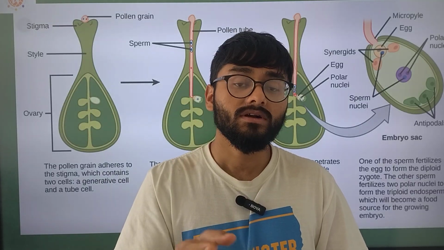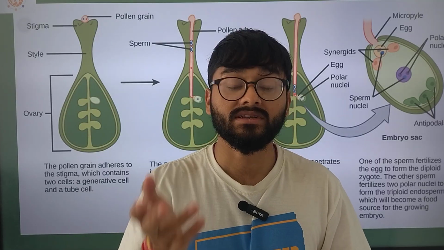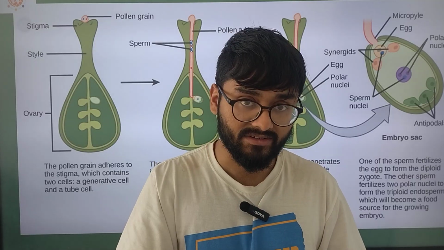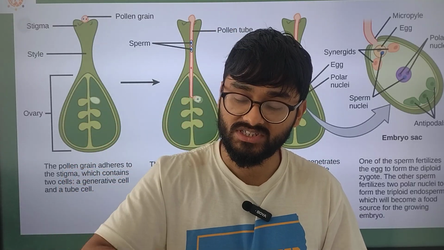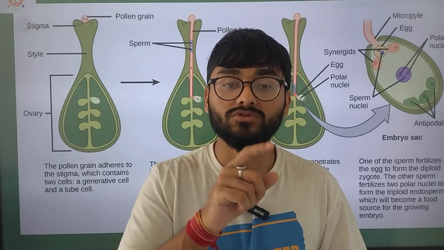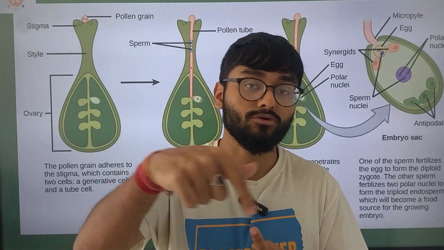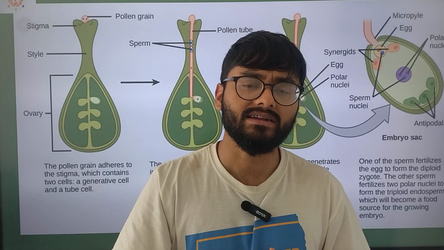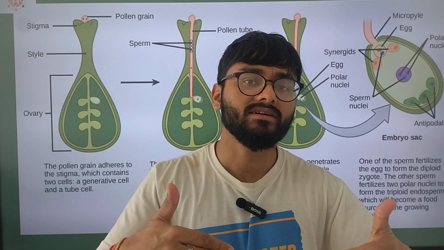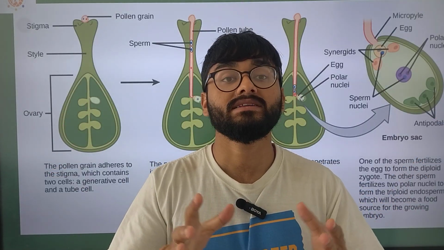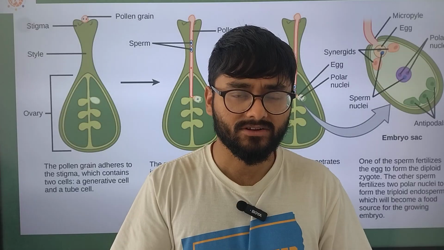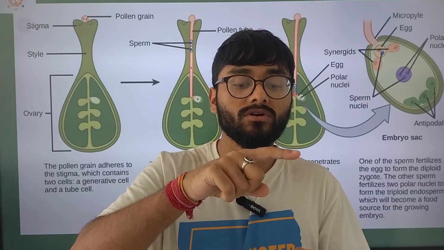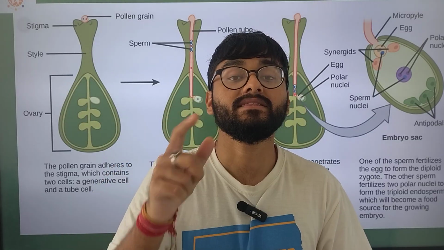Now from this pollen pistil interaction, what is the development? The development is your pollen tube. This pollen tube has two ways that it can enter from the long axis of your style to the ovary. Those two places are your micropylar end and the chalazal end. It can also enter from other sides of the integuments, but that is very uncommon. The more common cases are from the micropylar end and the chalazal end.